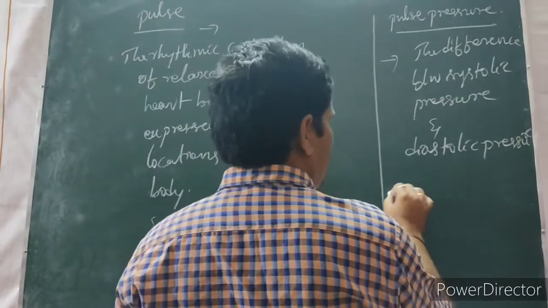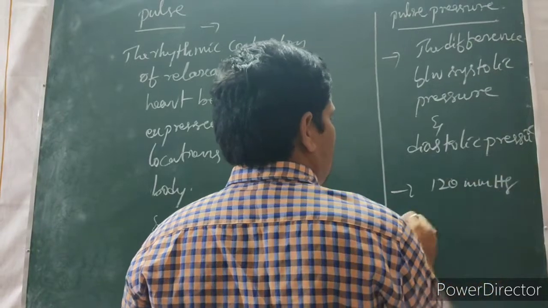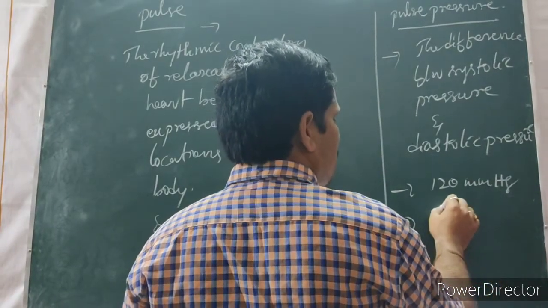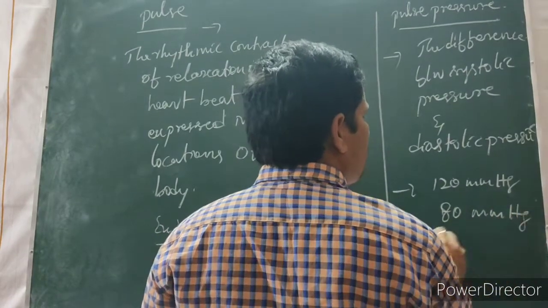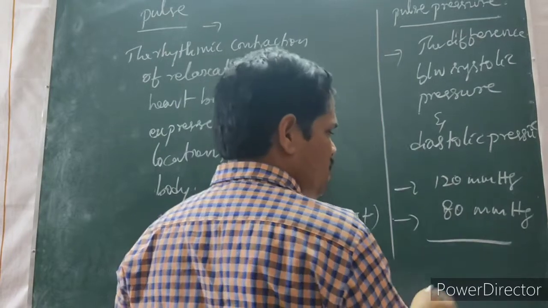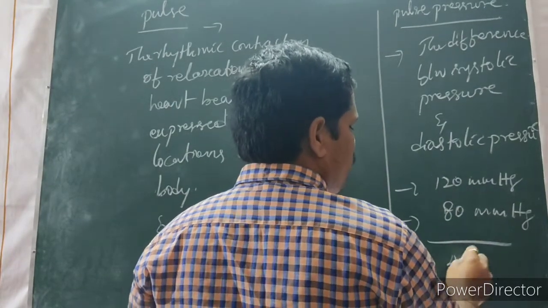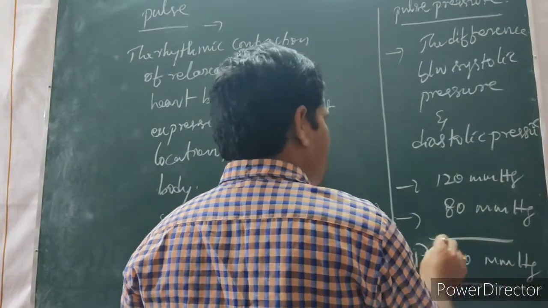What is the systolic pressure? 120 millimeters Hg. What is the diastolic pressure? 80 millimeters Hg. The difference between the systolic pressure and diastolic pressure is called pulse pressure. What is the difference? It is 40. So 40 millimeters Hg is the pulse pressure.